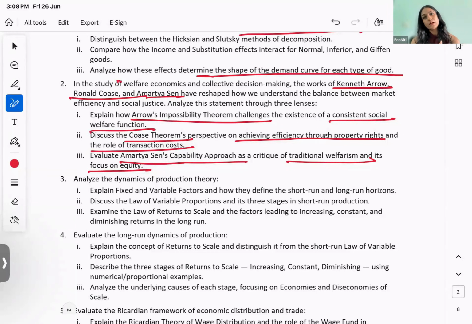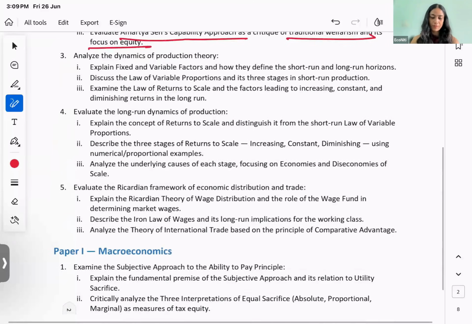ठीक है. When you talk about Sen, also talk about criticism कि भाई yes, very good, and you will also say कि भाई इसको ही यूज करके this is a core principle driving the HDI, लेकिन इस चीजों को मेजर करना और अक्रॉस इंडिविजुअल्स कंपेयर करना भी बहुत मुश्किल है. फिर भी the strive has to be in that direction. All right, this is going to be the structure. You begin with the definition, you draw a common thread, then you talk about each, alongside you also give the criticisms of each, and finally you conclude. Okay, all right, let us move to the next question.